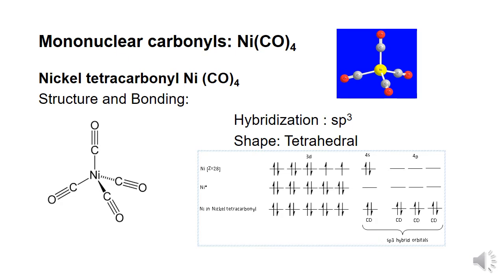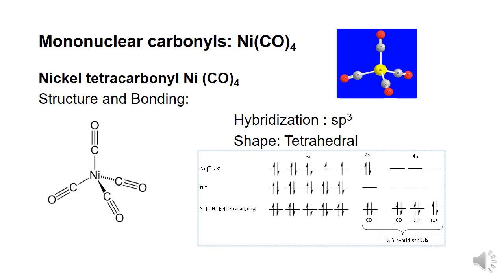When we consider the hybridization, this molecule undergoes sp3 hybridization. The 4 sp3 hybrid orbitals lie around the nickel atom in a tetrahedral shape, and the 4 CO molecules give 4 pairs of electrons to the nickel atom.